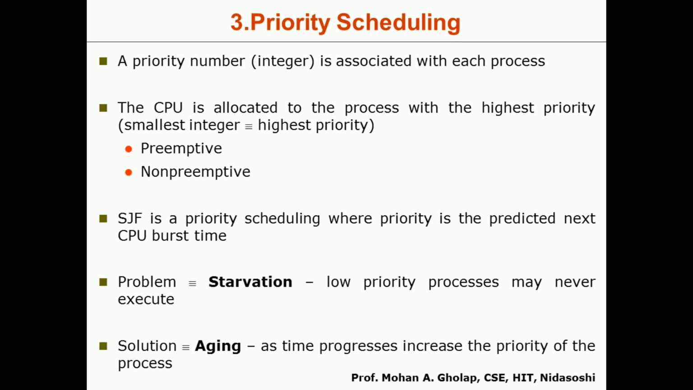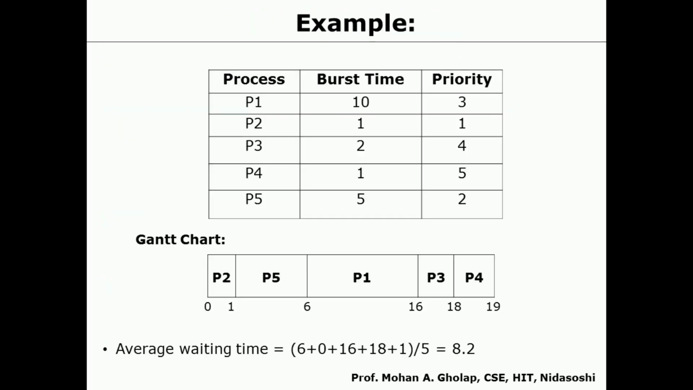Okay, so now we'll consider a simple example to understand how exactly the priority scheduling algorithm works. For our example we have taken 5 processes: P1, P2, P3, P4, P5. The burst times are given: 10, 1, 2, 1, 5. The priorities are also given: P1 has priority 3, P2 has priority 1, P3 has priority 4, P4 has priority 5, and P5 has priority 2.